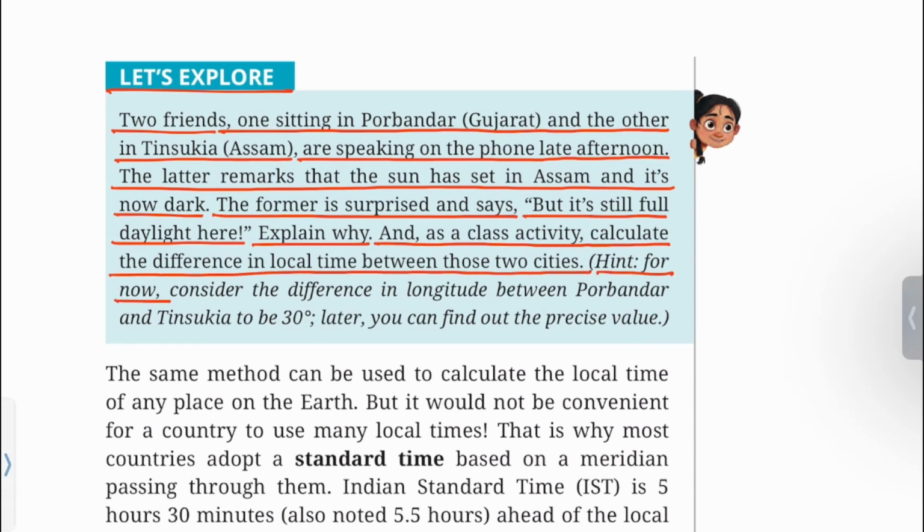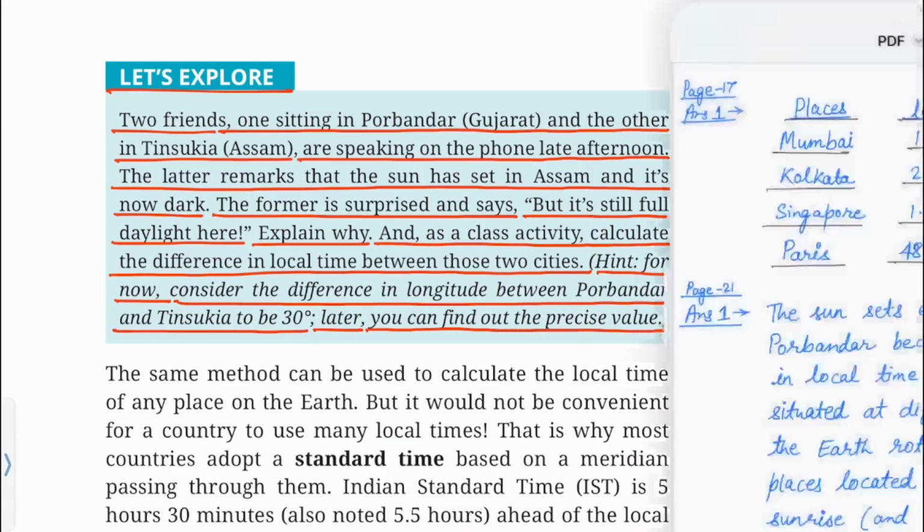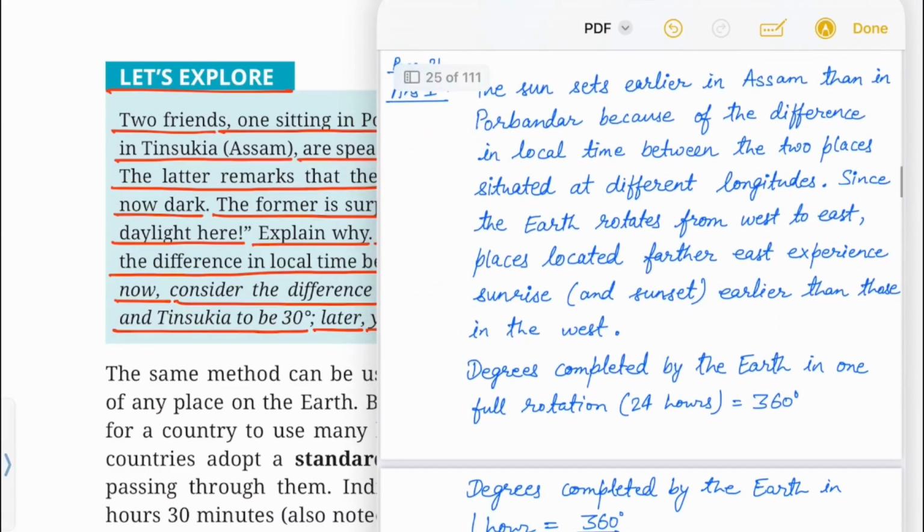Hint: for now, consider the difference in local time between Porbandar and Tinsukia to be 30 degree. Later, you can find out the precise value. You can write the answers like this.